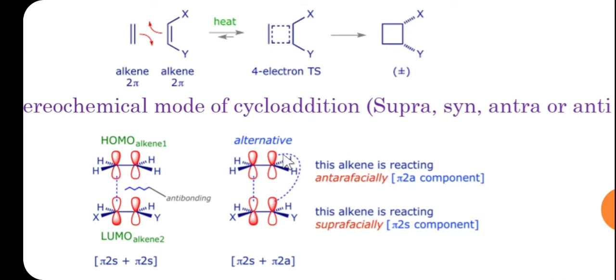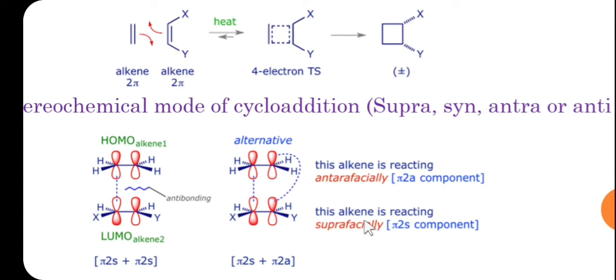But in this case, you can see here, this is bonding. For this molecule, one upper lobe is reacting and another lower lobe is reacting. So this molecule is typically reacting antarafacially. But in this molecule, both the lobes, whether it is a positive lobe or negative lobe, doesn't matter, both the lobes from the same side are reacting with another molecule. So this is suprafacial.